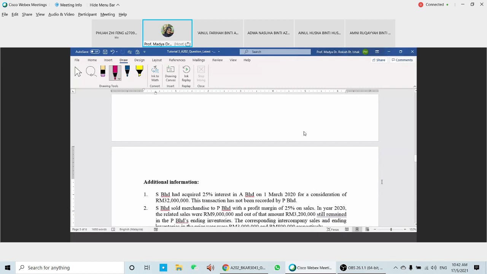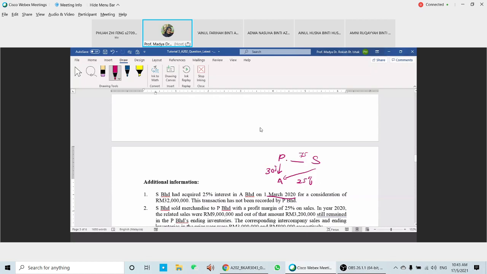Okay, additional information here. S acquired a 25% interest in A on 1st of March 2020. Yeah? Okay, before this, we have P in S 75%. Then going to have A 30%. After that, S acquired A 25%. Going to have this one. For cash consideration of 32.